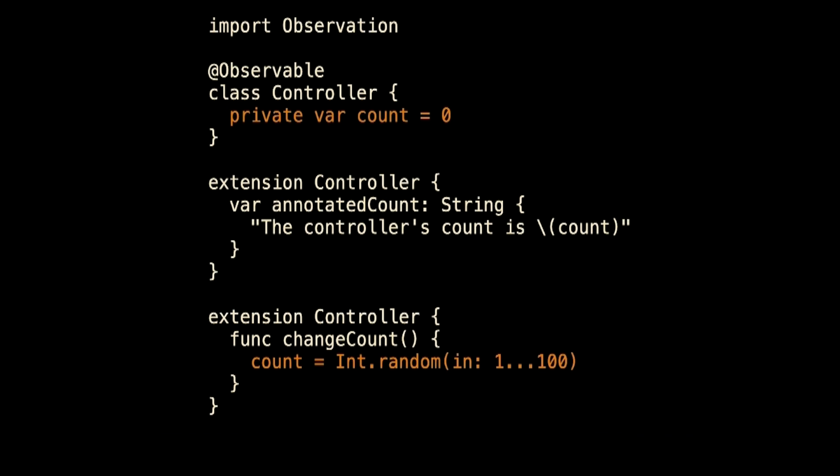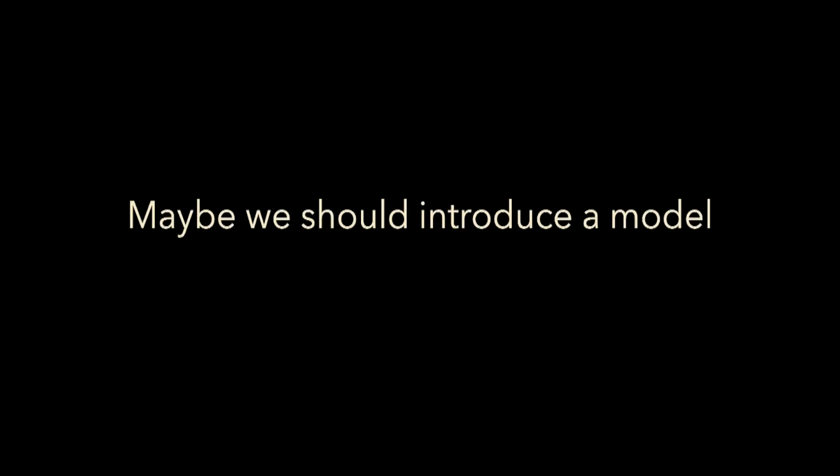All right. So I have my view watching an observable thing that is my controller, and my view is updating when a computed property, which is watching a stored property, changes. And so I want to separate my code further. I want to take the stuff that doesn't look like controller code and move it into a model. Very fake example, very tiny, because it's got to fit on slides in the talk. But I'm getting rid of the model stuff here from my controller, and I'm going to create a model.